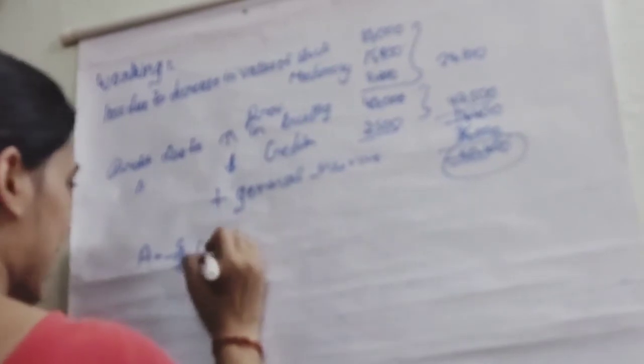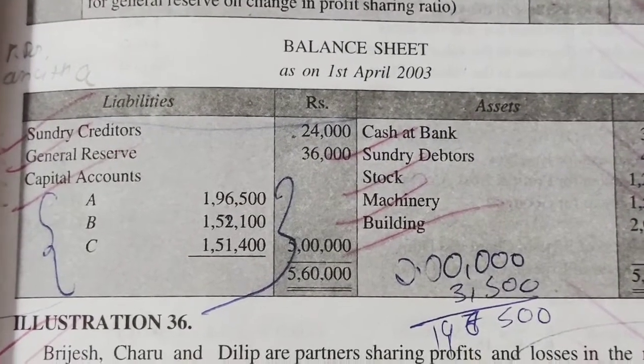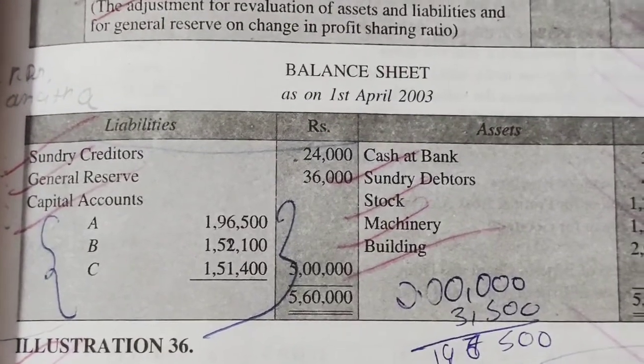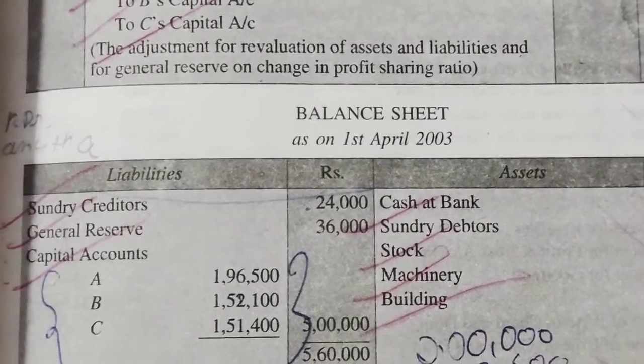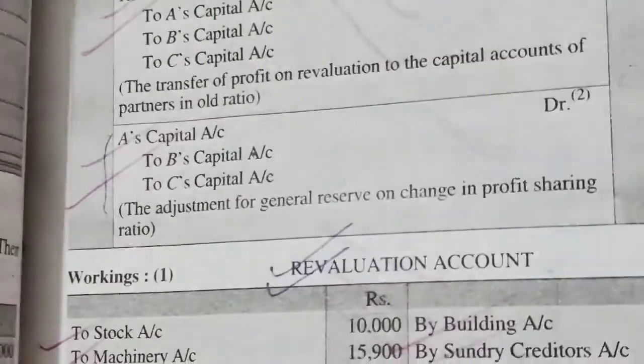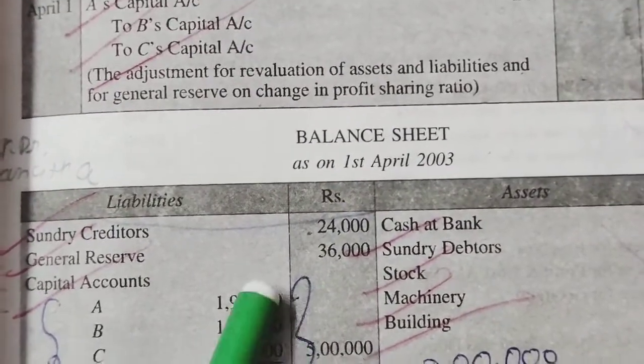So we have calculated the sacrificing and the gaining ratio, that is A ने gain किया था 5/72, this is the gain, and B is in the balance sheet. The only thing which you have to change is the capital amount, because the capital amount is given in the old balance sheet as 2 lakh, and now it will be 1,96,500.